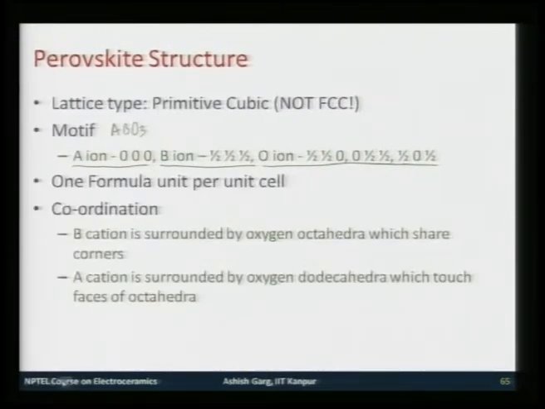As I said, there is one formula unit per cell. Coordination: B is surrounded by 6 oxygen atoms, making an oxygen octahedra, which are shared at the corners if you looked at the previous picture, and A is surrounded by 12 oxygen atoms, which make a dodecahedra, which touch the faces of octahedra. So, the common point between dodecahedra and octahedra is the face.